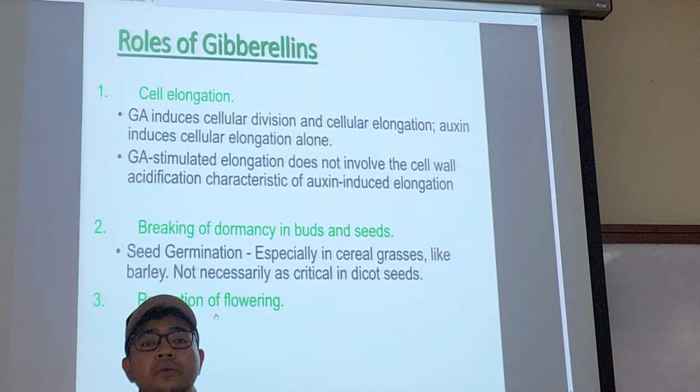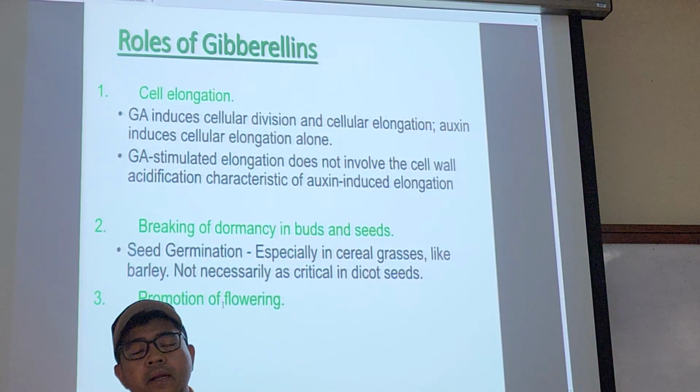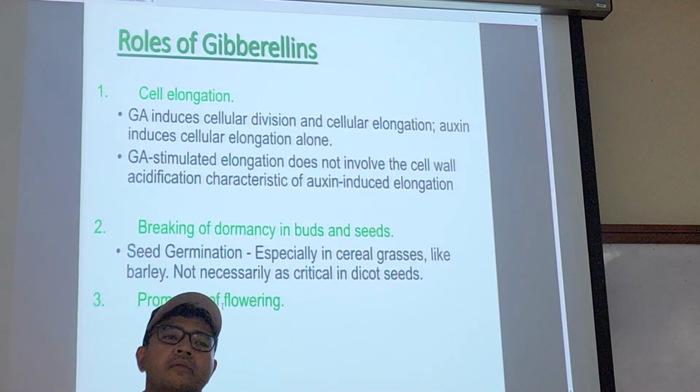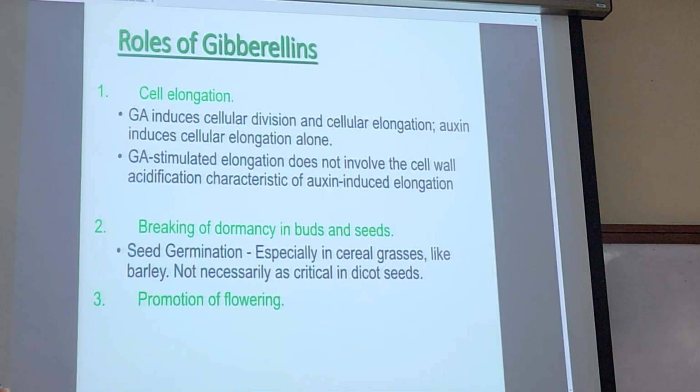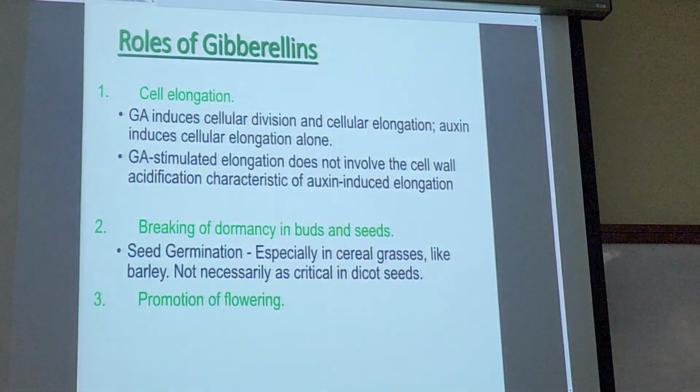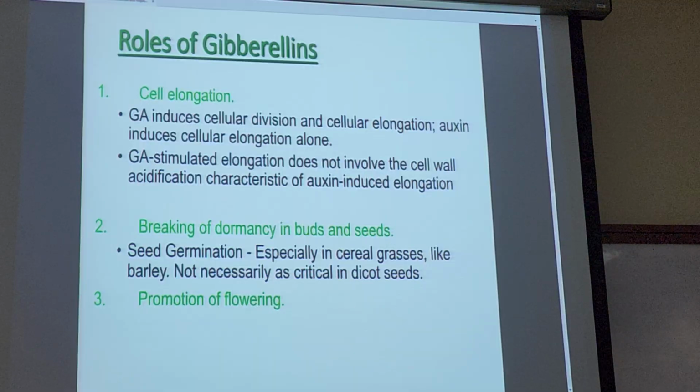It's also for the promotion of flowering, especially for plants whose inflorescence bolts. You know bolting?